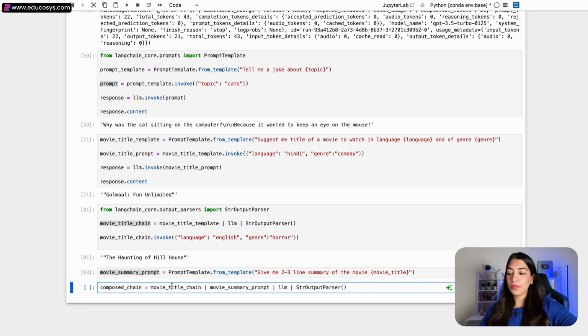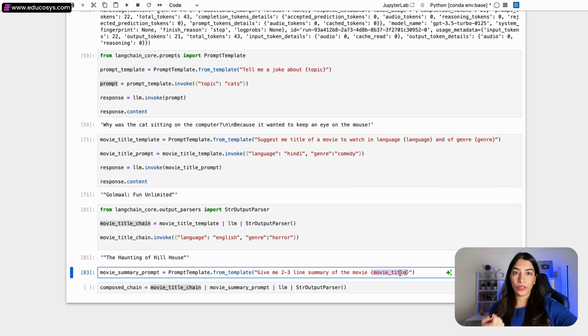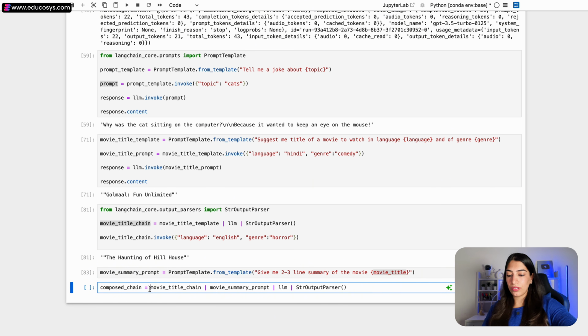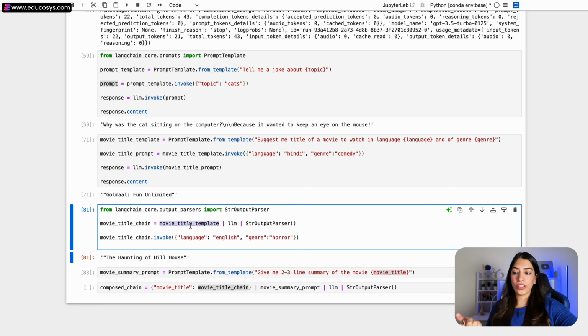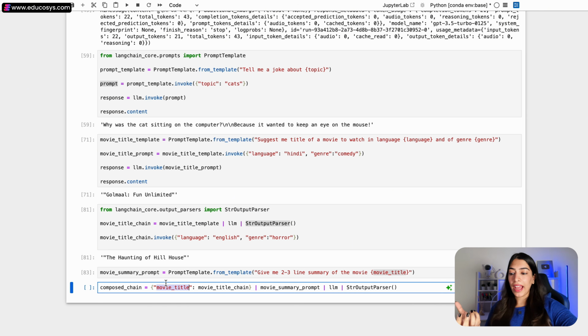Correct? Now this movie title chain, whatever is the output, I need to save it in this particular variable, movie title. So I am going to put it in a dictionary, so that for this movie title, you will get the output from this chain. And this chain internally is doing what? It is seeing, okay, this is the template, I'm going to call the LLM and I'm going to parse it. It is going to parse and get me out the movie title. I'm going to save it in this particular variable, and that variable I'm passing to the summary prompt, that I'm passing to the LLM, and then I'm going to parse it.